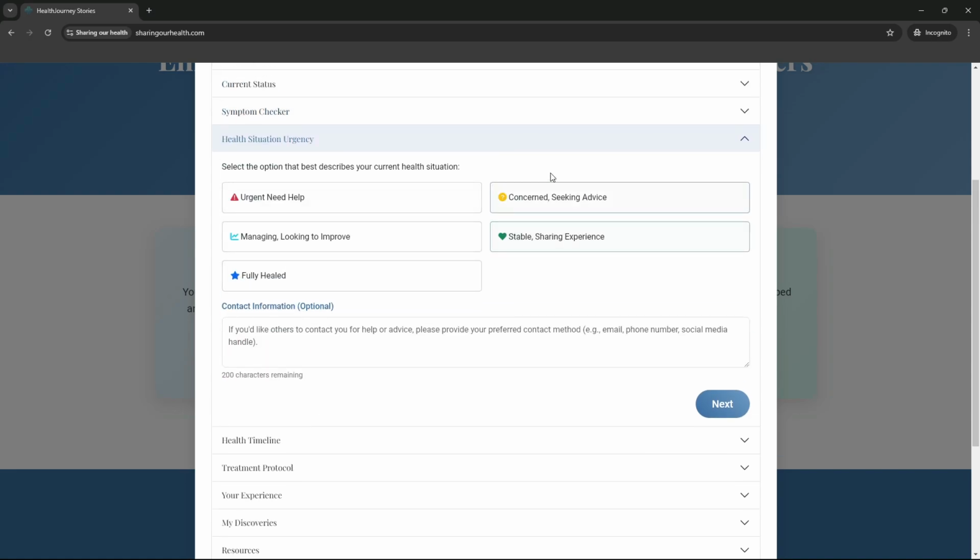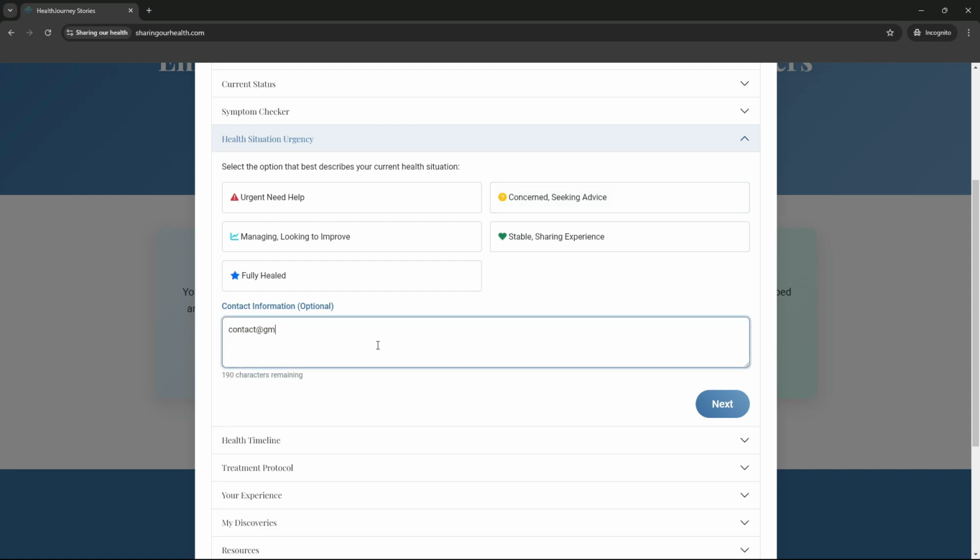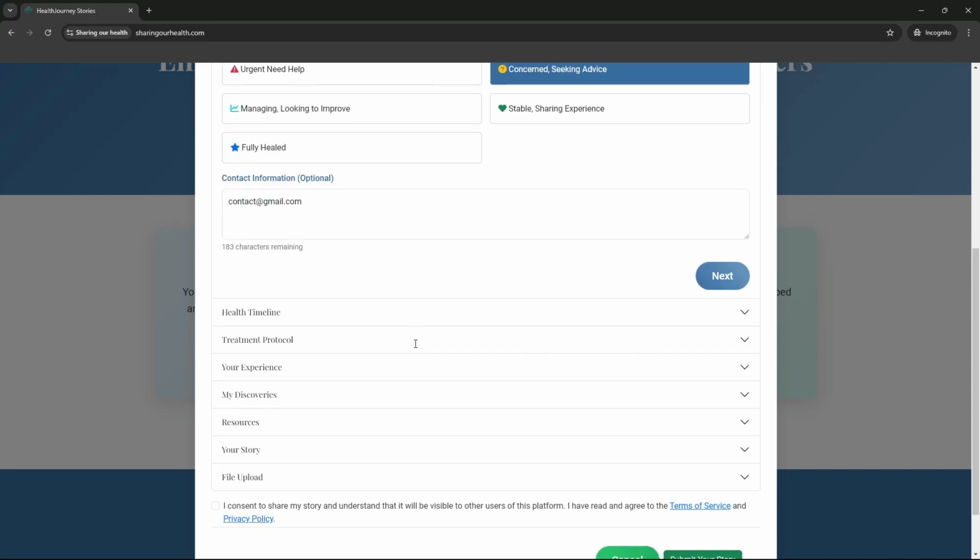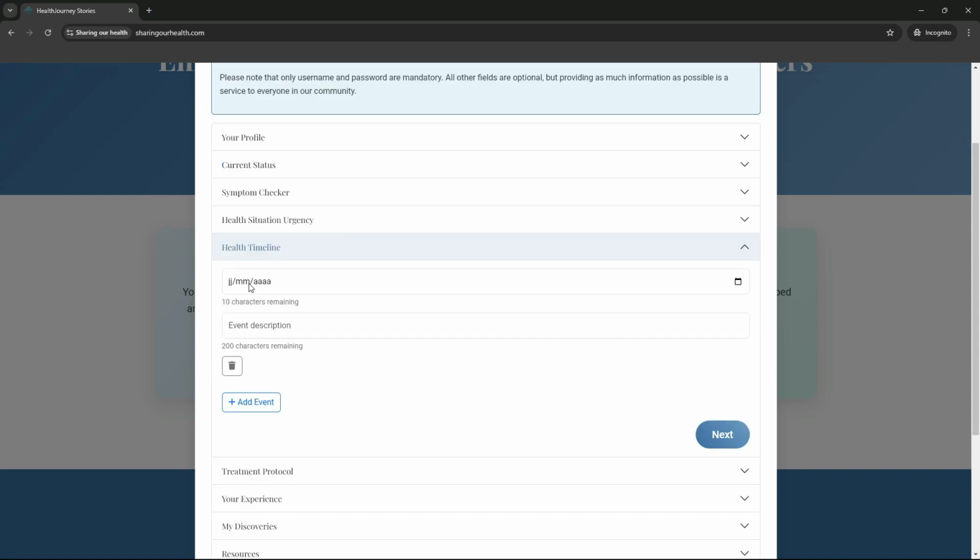The health situation, you can choose what your current health situation is. So maybe you're just looking to share a story and you're fully healed. Maybe you're in an urgent situation, you're more looking for help. Maybe you're in remission and just looking to improve. Maybe you're just concerned, want to seek advice, or are fully stable. So here you can also add your contact information. We're gonna do concern badge.